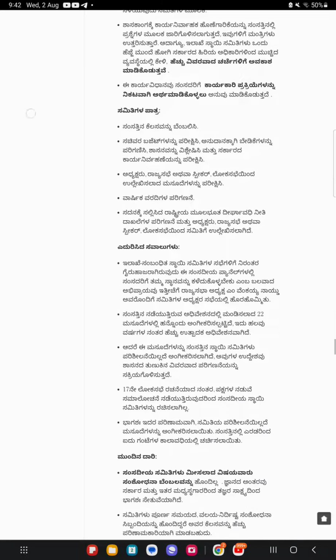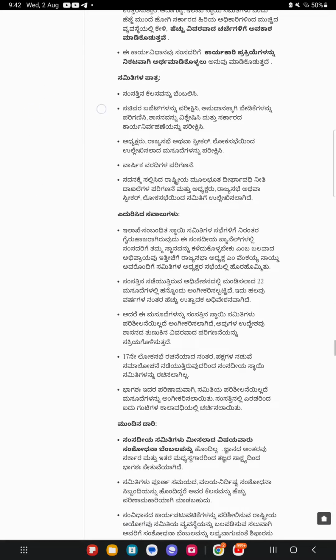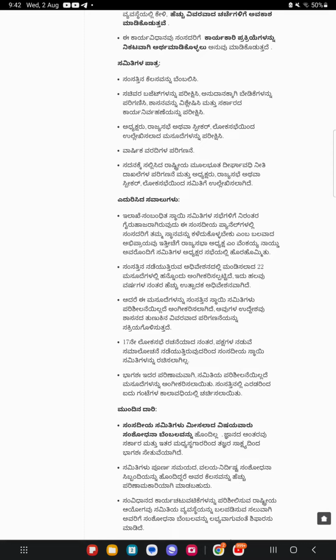Role of committees. Support Parliament's work. Examine ministerial budgets, consider demands for grants, analyze legislation and scrutinize the government's work, as referred to by the Chairman, Rajya Sabha or the Speaker, Lok Sabha. Consideration of annual reports. Consideration of national basic long-term policy documents presented to the House and referred to the committee by the Chairman, Rajya Sabha or the Speaker, Lok Sabha.